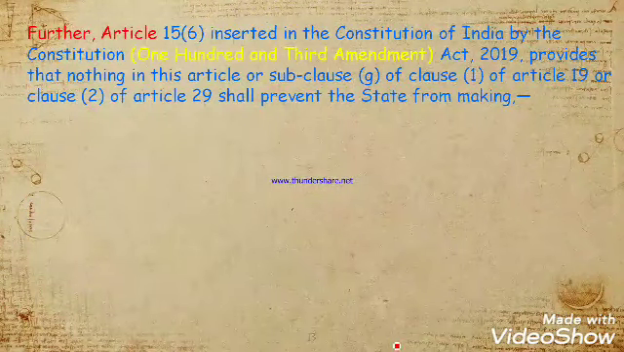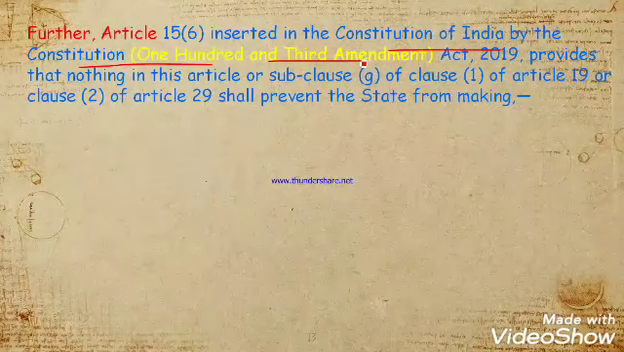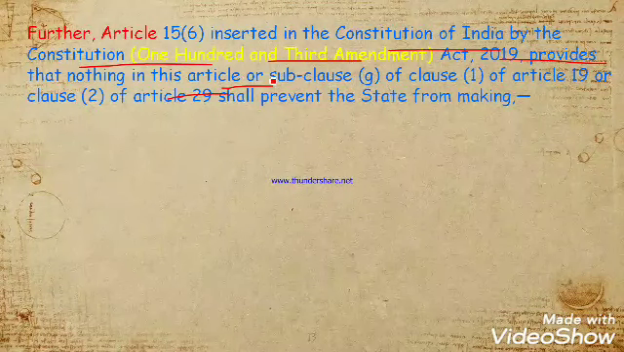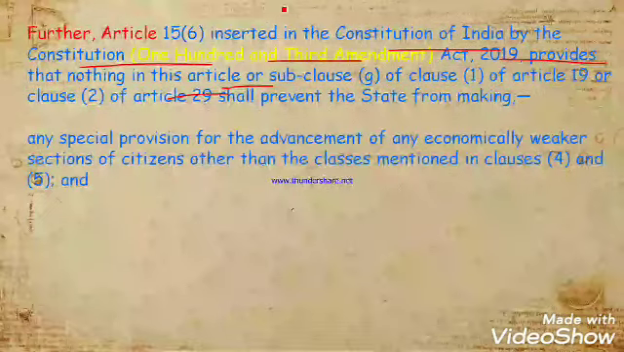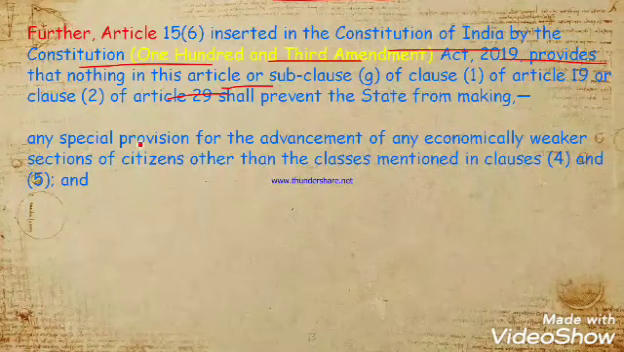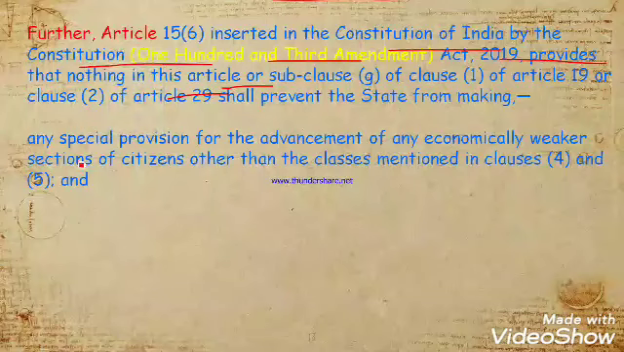Now let's discuss further Article 15.6, inserted in the Constitution of India by the Constitution 103rd Amendment, 2019. It provides that nothing in this article or sub-clause of Article 19 or Article 29 shall prevent the state from making any special provision. So there are certain restrictions in which you cannot apply certain articles. This was written in Article 15.6.